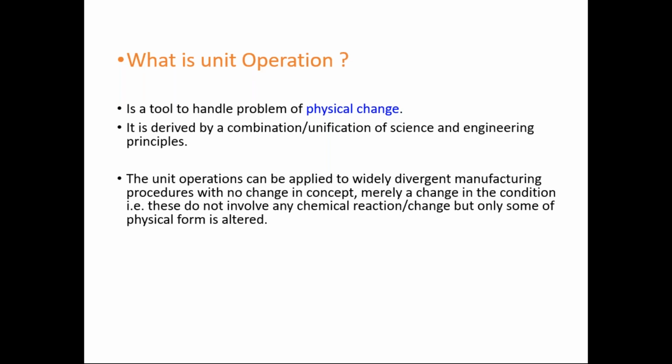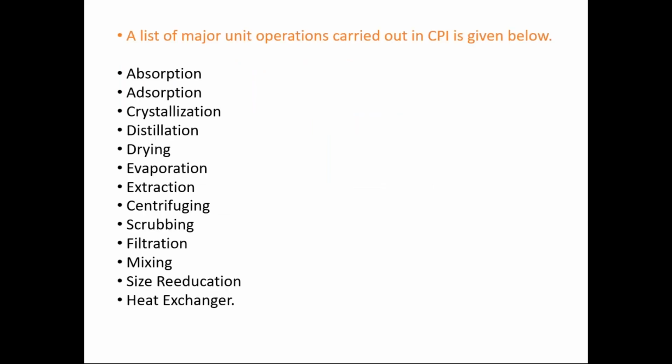Right? So there are lots of examples of these unit operations from which we can understand what exactly a unit operation is. In case there is no chemical reaction, there are no chemical changes, then it is called a simple unit operation, right? So these are the examples where unit operations are carried out in the chemical industries: absorption, adsorption, crystallization, distillation, drying, evaporation, extraction, centrifuging, scrubbing, filtration, mixing, size reduction, heat exchanging, etc. So these are the different examples.